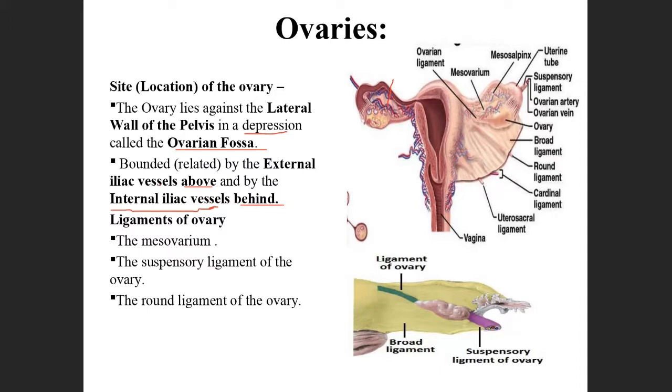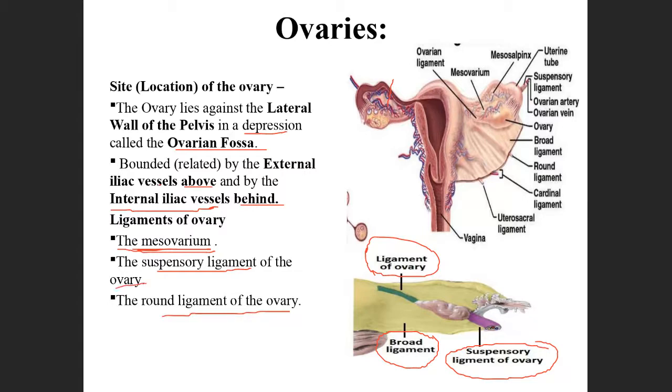Okay. Next, what are the ligaments? There are three ligaments which give support for the ovary. One is the ovarian ligament, another one is the broad ligament, also called mesovarium, and the suspensory ligament of the ovary, and the round ligament of the ovary.